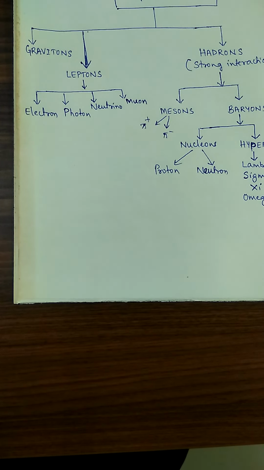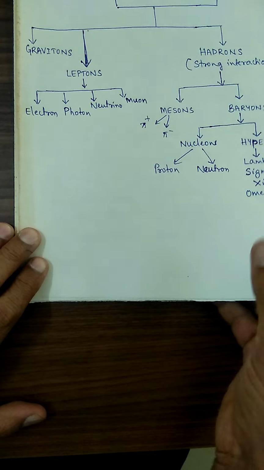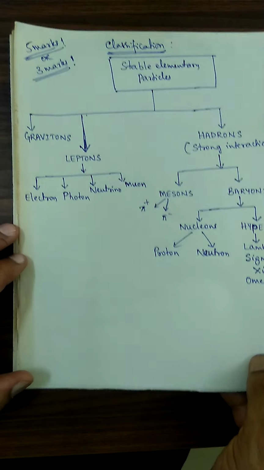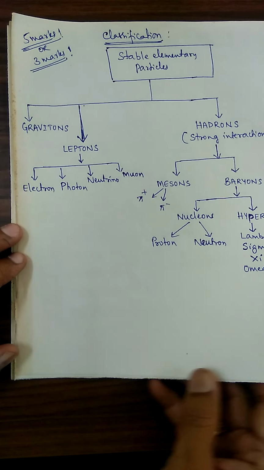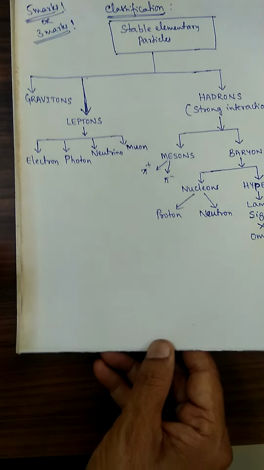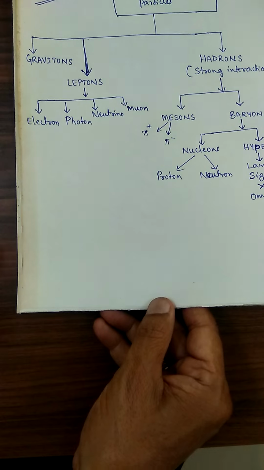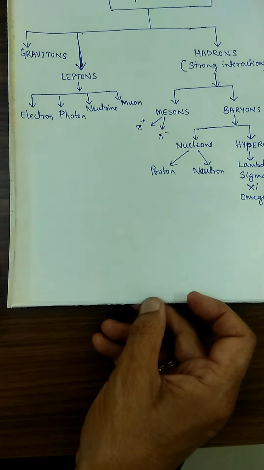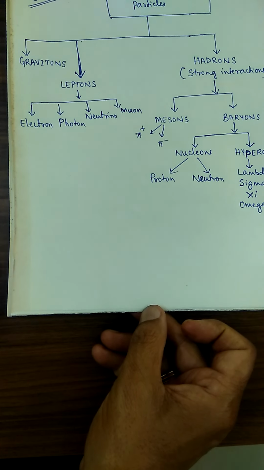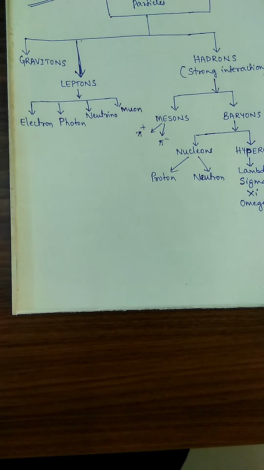Okay, I will show it. See that. This is the classification. If you are writing this much, you will get 3 marks. On some occasions 5 marks. I think in the last March examination it was asked for 5 marks. Writing this much you will get 5 marks. See that it is very easy to comprehend, very easy to write also. Hyperons can be further divided into lambda particles, sigma particles, xi particles, omega particles.